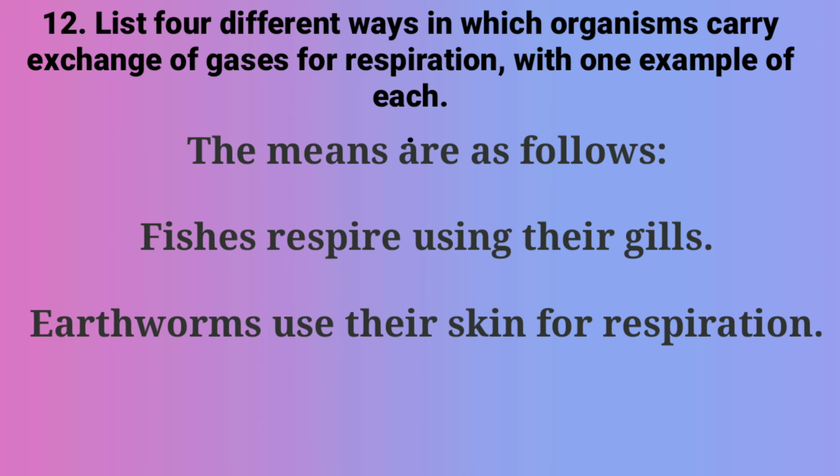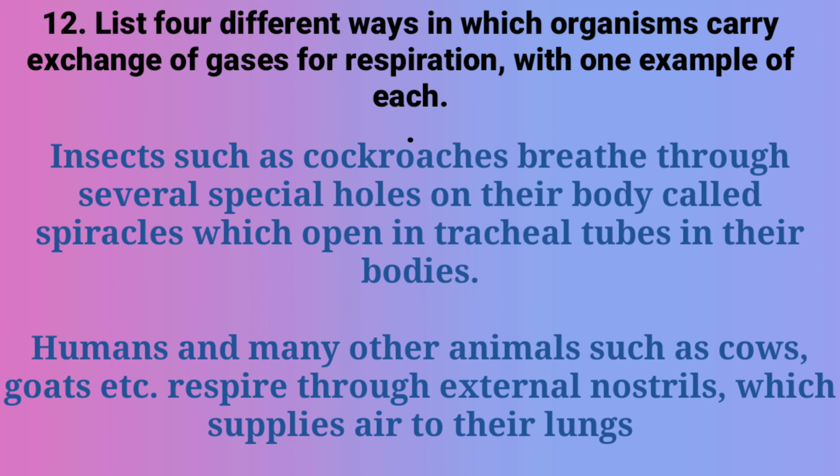As for example, fish respire using gills, earthworm uses its moist skin for respiration, insects such as cockroach breathe through special holes on their body that are called spiracles, and human beings and many other animals such as cow, goats, etc. respire through external nostrils which supply air to their lungs.